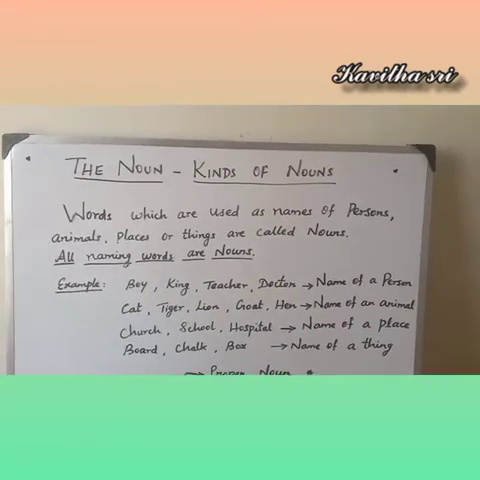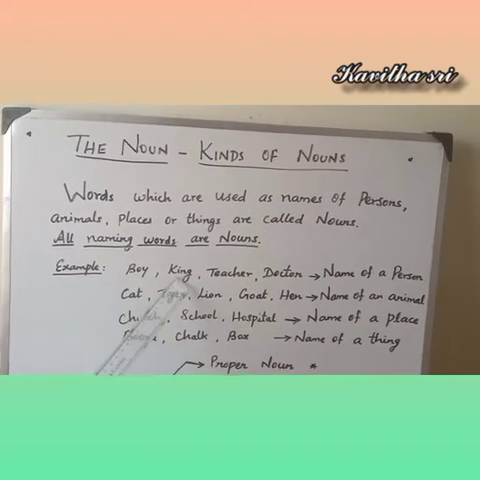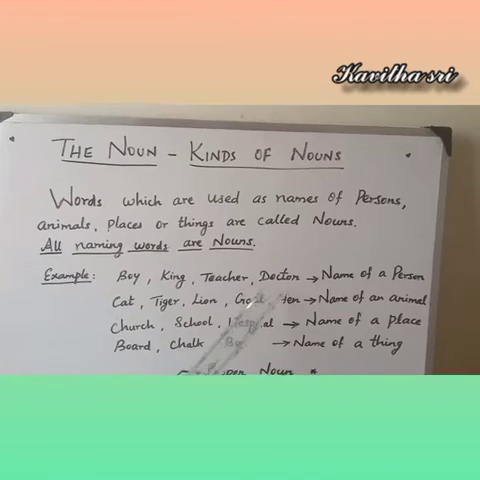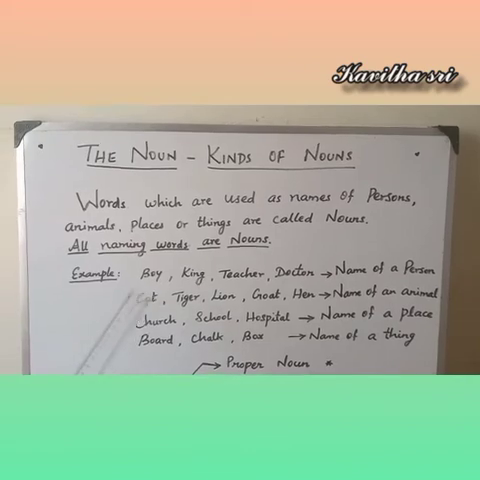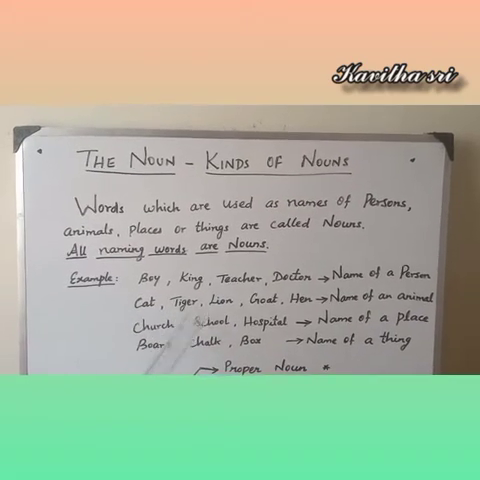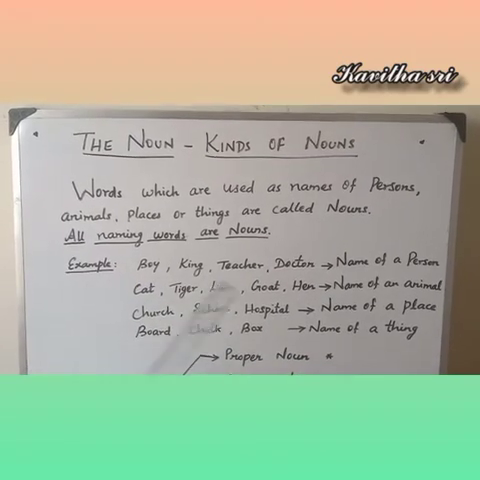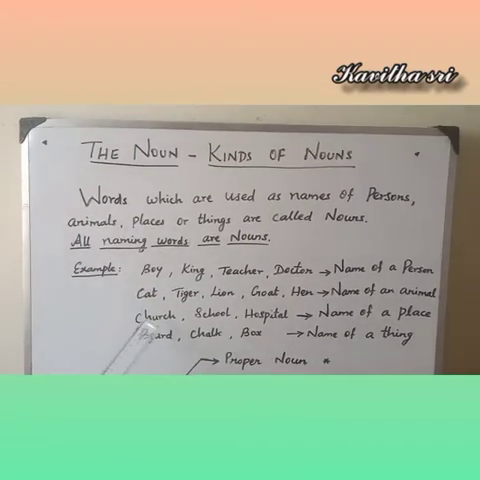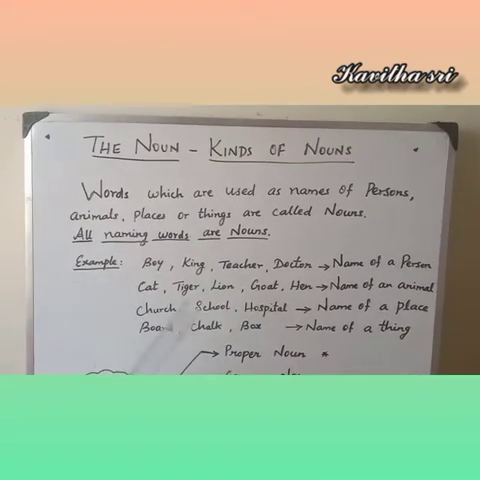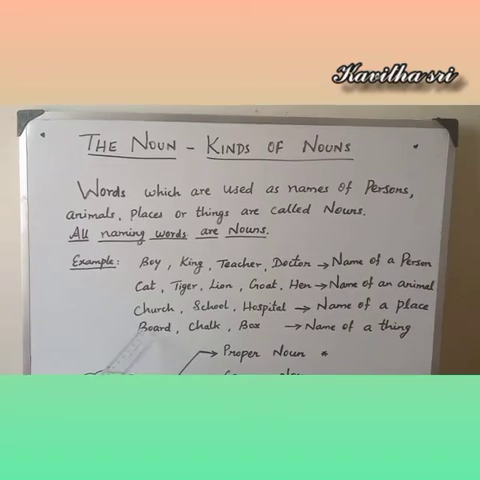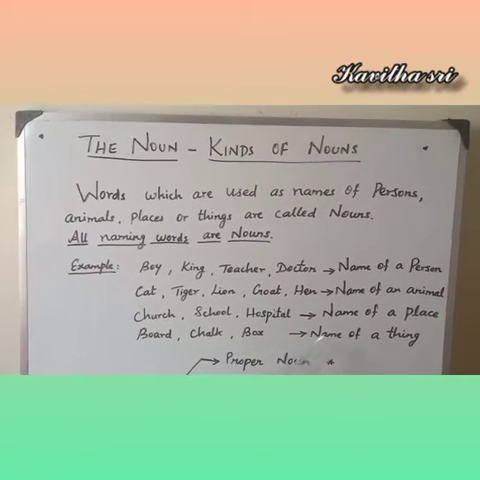Nothing but it's only a name of a person. For example, boy, king, teacher, doctor. These are all the name of a person. Cat, tiger, lion, goat, hen. These are all the name of an animal. Church, school, hospital. These are all name of a place. Board, chalk, box. These are all name of a thing.